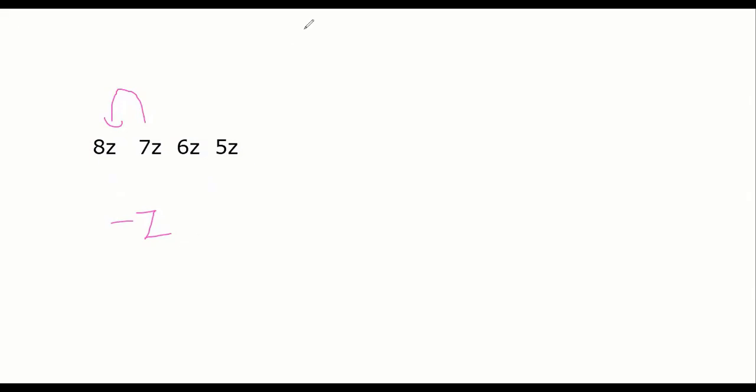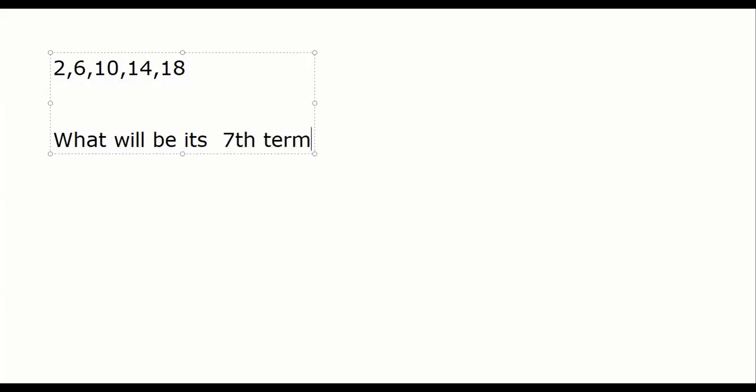Now, if I write an AP: 2, 6, 10, 14, 18. What will be its seventh term?